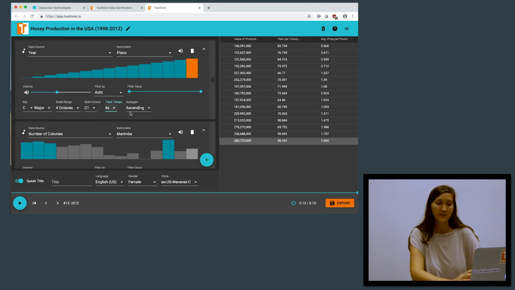So by doing that, you see we've been able to enable the arpeggio feature to have an ascending or descending value. This feature is quite useful as well if we want to distinguish a kind of pattern or repetition in the sonification, distinguish that from some of the other musical scales. Kind of sets it apart, creates something a little bit more musical.